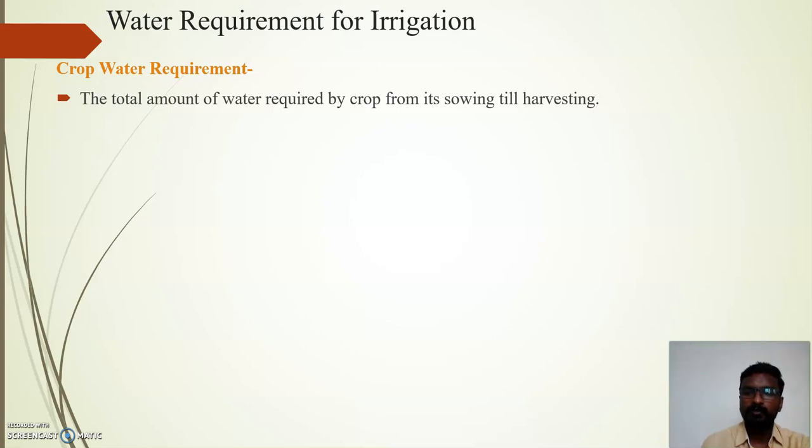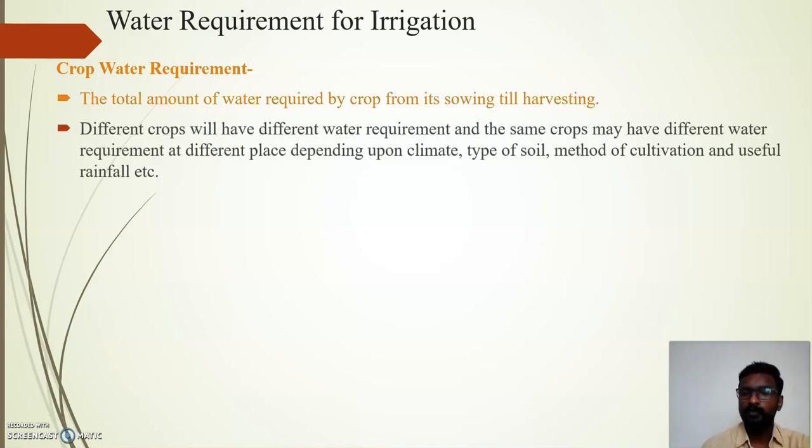There is a term called base period. From sowing up to the harvesting, whatever the time duration is, that is the base period. For this base period, whatever amount of water we apply is the crop water requirement.